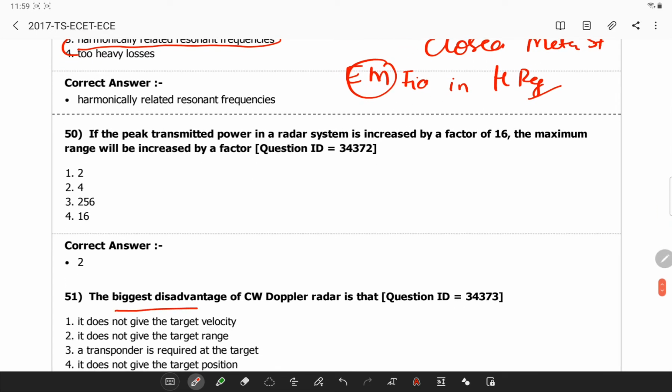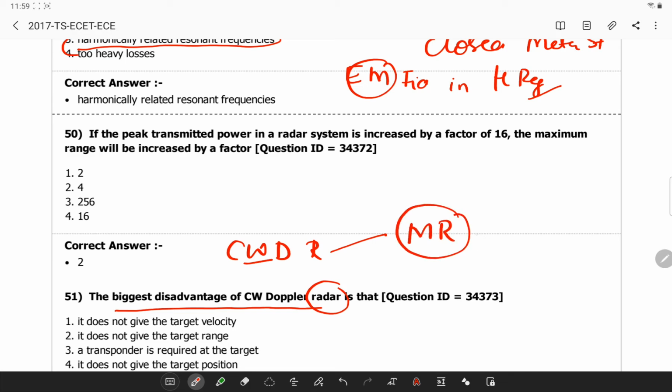The biggest disadvantage of a CW Doppler radar is, if you remember, a CW Doppler radar has a maximum range which is limited by the power that the radar can radiate.